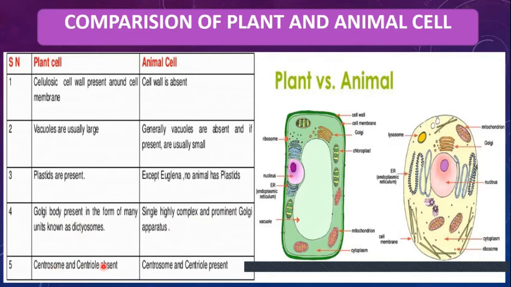Centrosome and centrioles play a major role in cell division, so they are absent in the plant cell and present in the animal cell. So here you have studied the comparison of both the plant and the animal cell. The diagram is also shown here. So you will see the difference between these two kinds of cells.